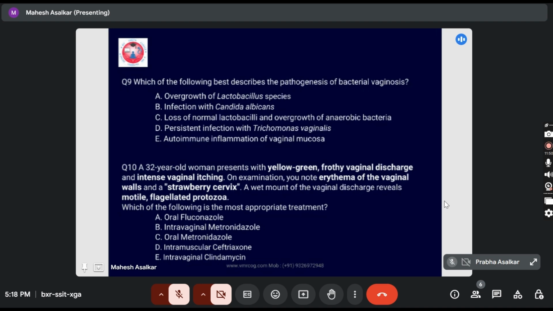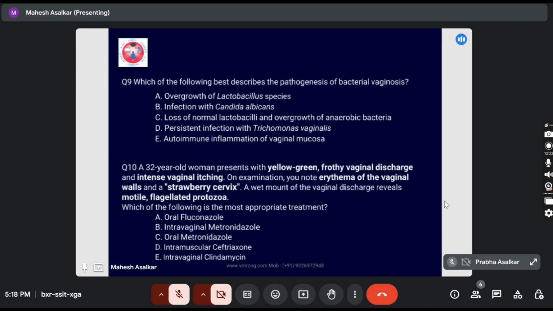Okay. Next question, Dr. Amrita, go ahead. Question number 10. A 32-year-old woman presents with frothy yellow-green vaginal discharge and intense vaginal itching. On examination, you note erythema of the vaginal walls and a strawberry cervix. A wet mount of the vaginal discharge reveals motile, flagellated protozoa. Which of the following is the most appropriate treatment? Sir, option C.